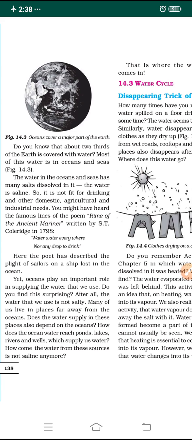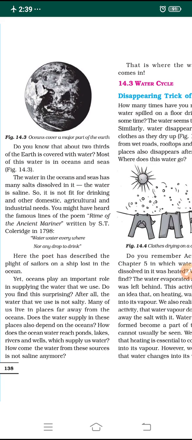So you must remember the line, water, water everywhere, nor any drop to drink. This is a rhyme written by S. T. Coleridge, which shows the importance of water. The poet has described the plight of sailors traveling on a ship who are lost in the ocean because they are running short of water.